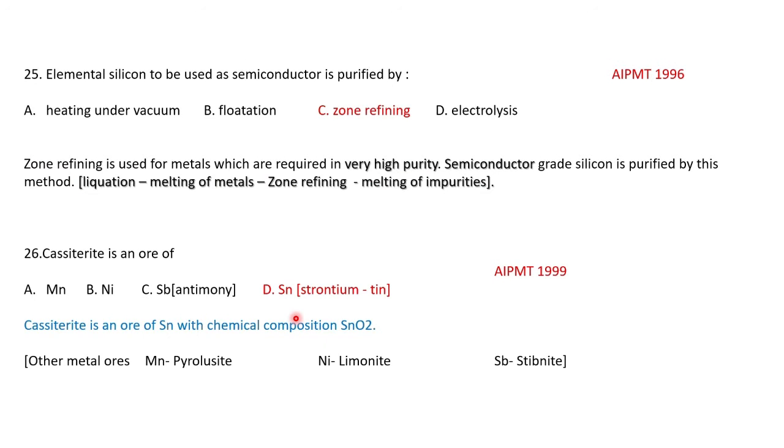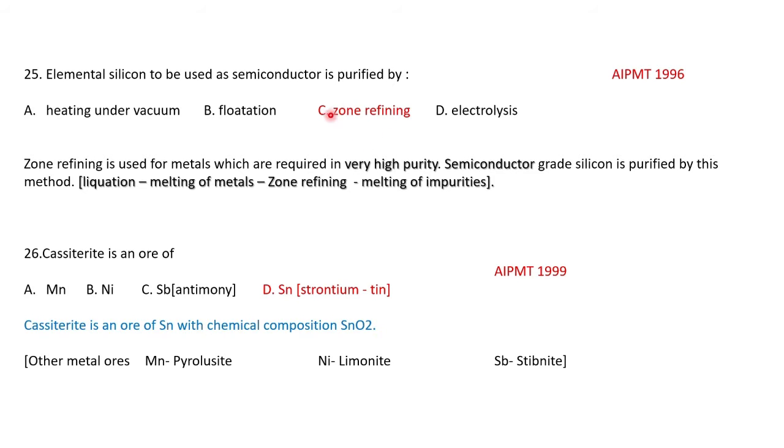Next question: elemental silicon to be used as a semiconductor is purified by? Semiconductors are refined by the zone refining method. In zone refining, a circular mobile heater keeps moving along the metal rod.